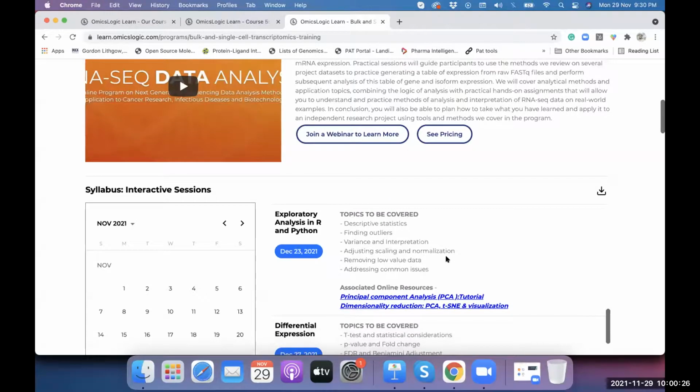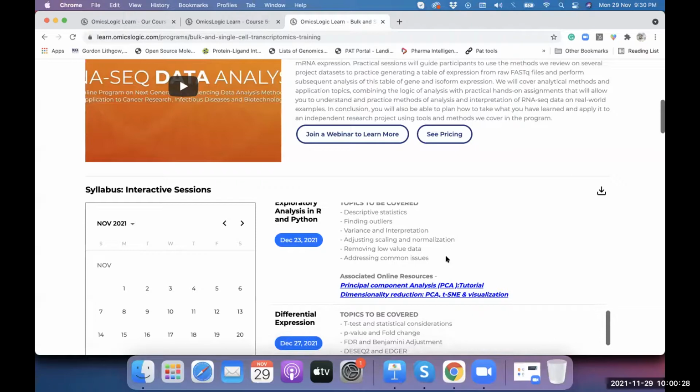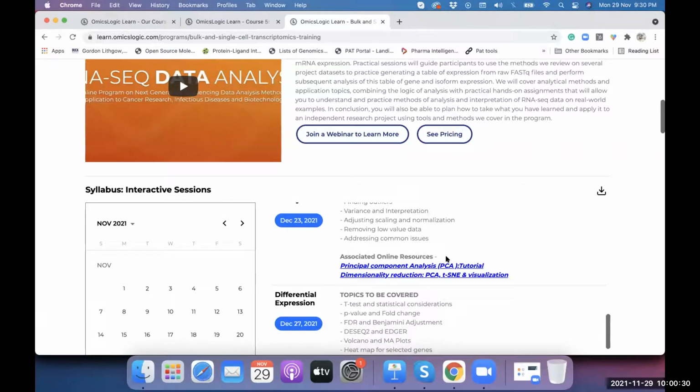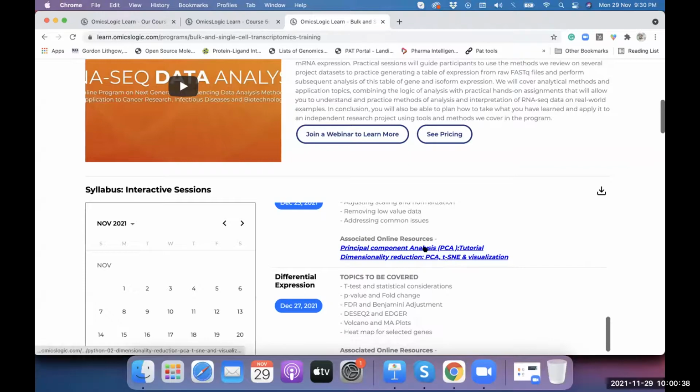And then on 23rd, we have a much deeper analysis of all these techniques, where we are going to use advanced techniques for different types of data analysis. Here you will see examples, and also the associated online resources, which are available for you all the time.